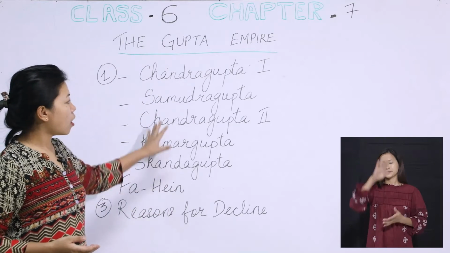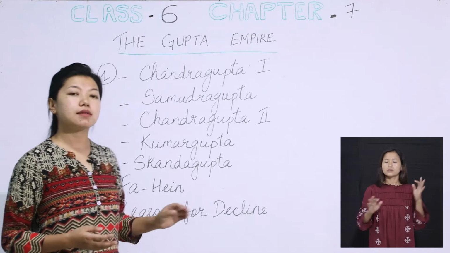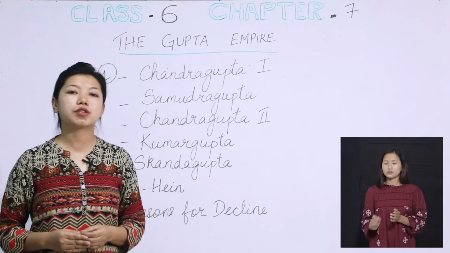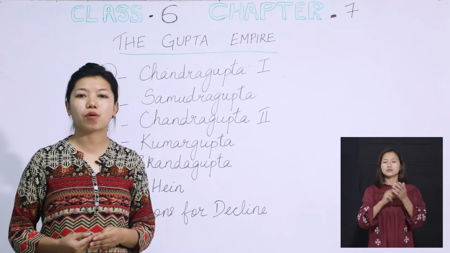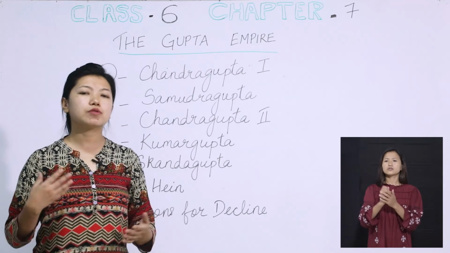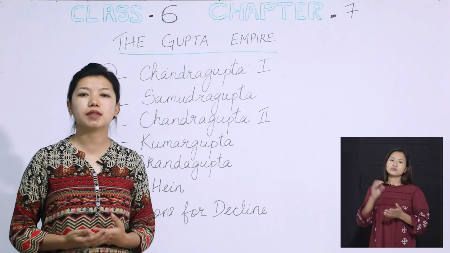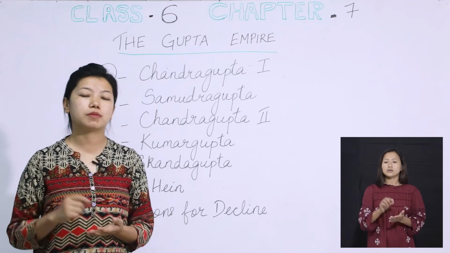We get to know about all these stories from one person, Fa Hien. Fa Hien was a Chinese pilgrim, and he spent about 6 years in the court of Chandragupta. During his 6 years journey, he observed so many things in the Gupta dynasty, and he noted all these observations.